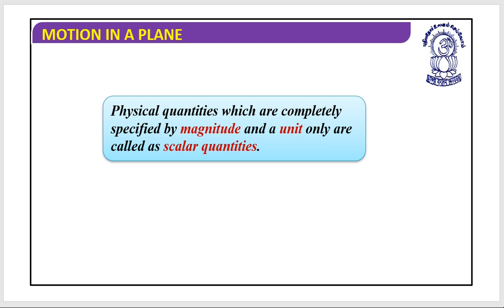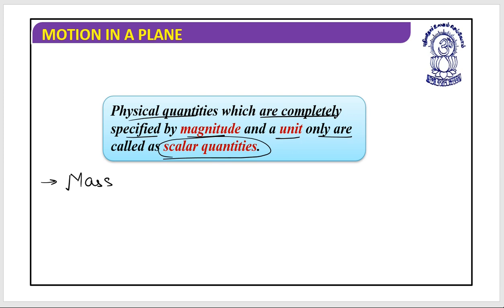So what we can say is that all those physical quantities which are completely specified by magnitude and a unit only are called scalar quantities. In other words, if there are certain quantities which require magnitude only, then those quantities can be considered scalar quantities. I hope this is clear. So shall I make a list of physical quantities that can be considered scalars?